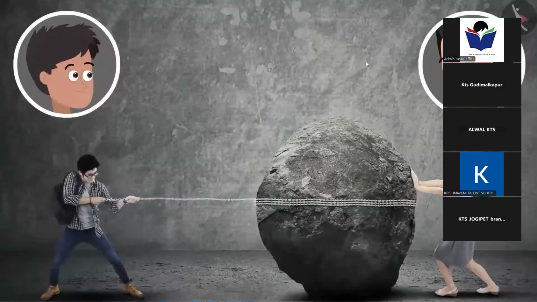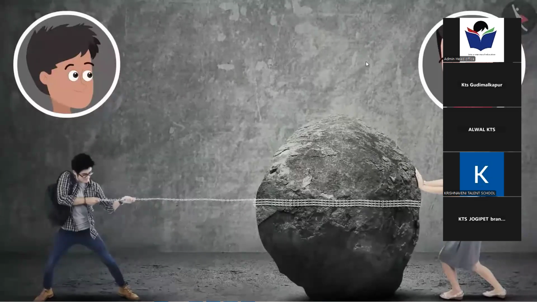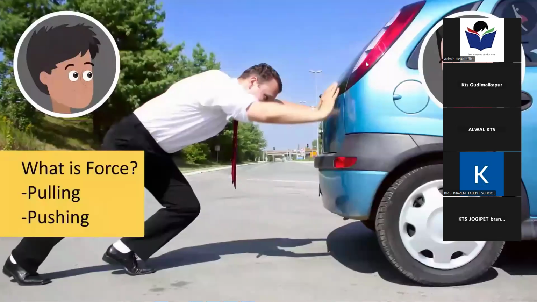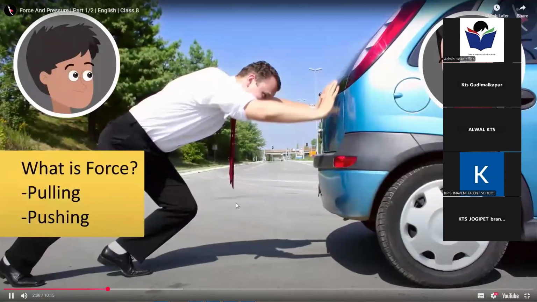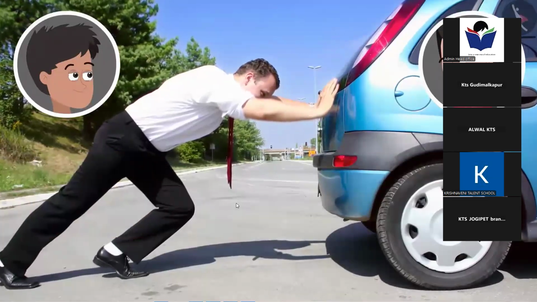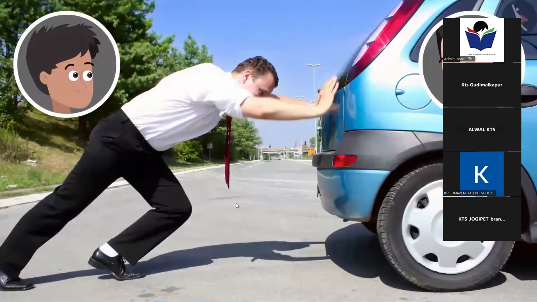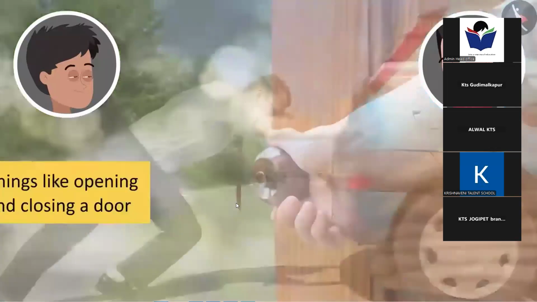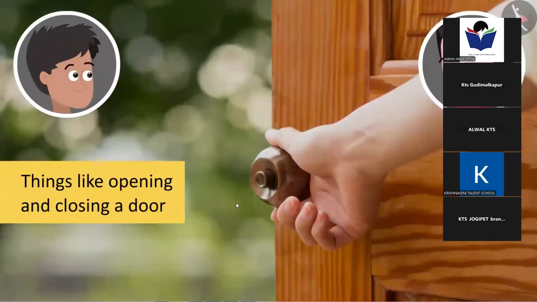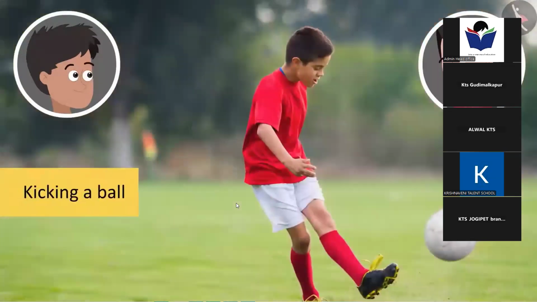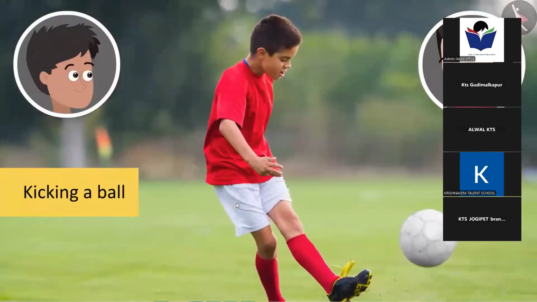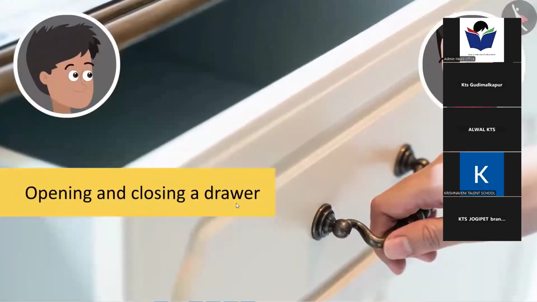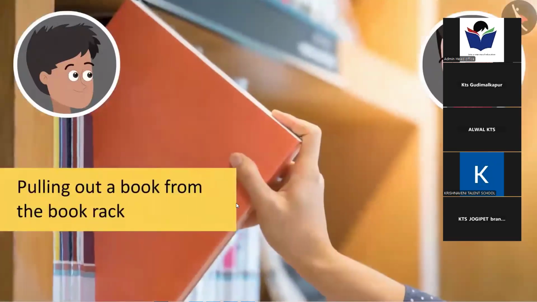Yes, I remember having read that to move an object you need to either push it or pull it. So does that mean that by pushing or pulling an object, we are actually applying force on it? Yes. Can you tell me where all you have used force since morning? Let me think. Things like opening and shutting a door, kicking a ball, opening and closing a drawer, pulling out a book from the book rack.